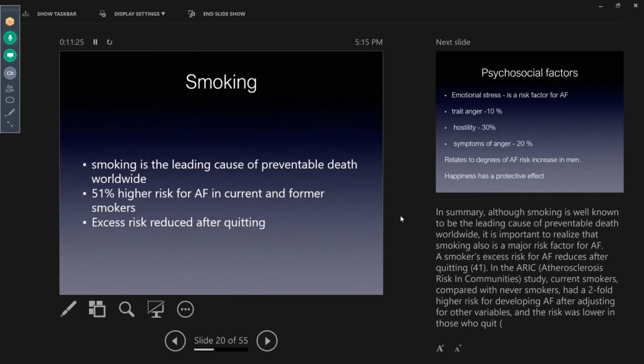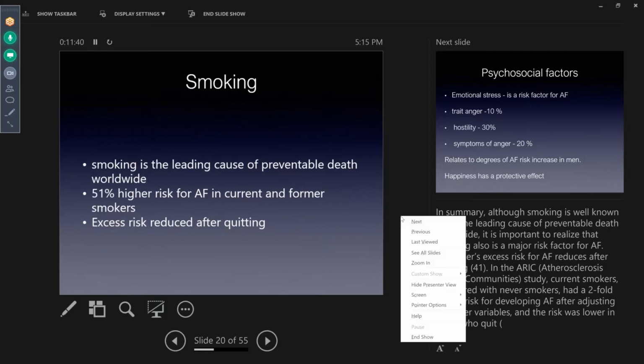And smoking has been shown to be one of the leading causes of preventable death worldwide. There is a 51% higher risk for atrial fibrillation in current and former smokers. And if one stops smoking, the risk is reduced.